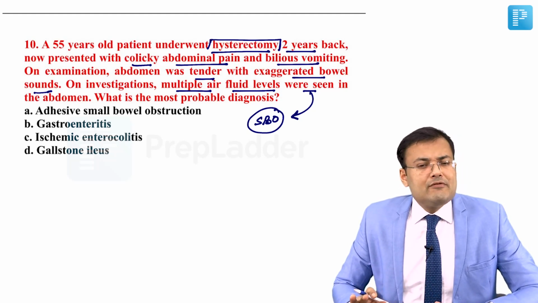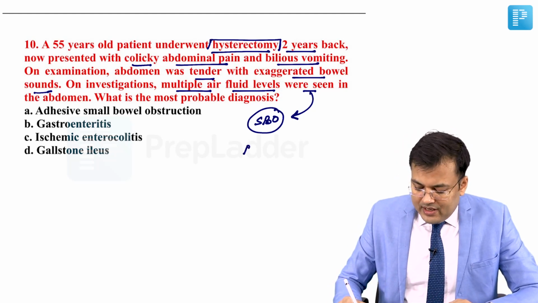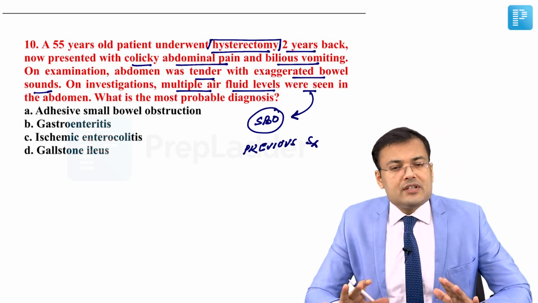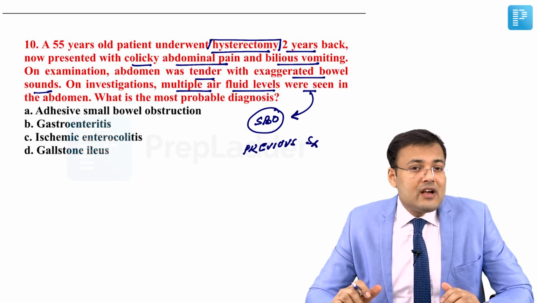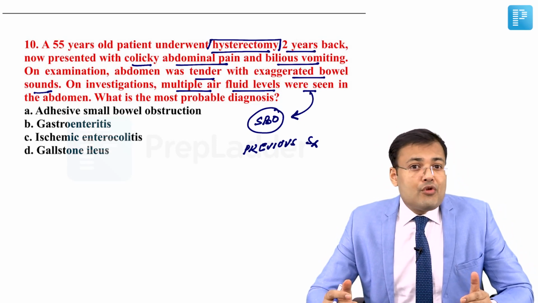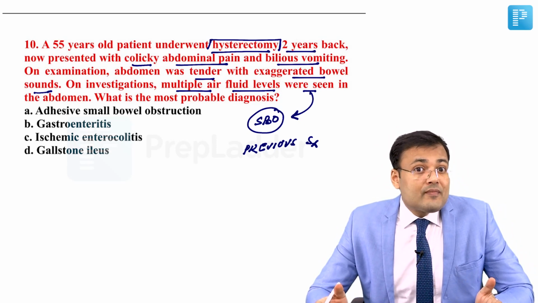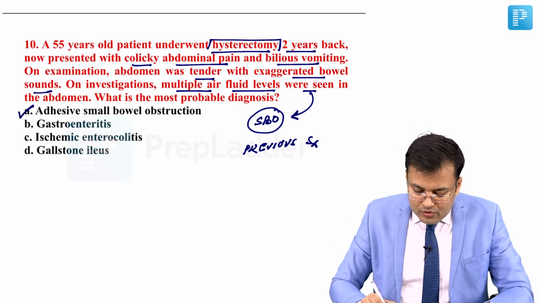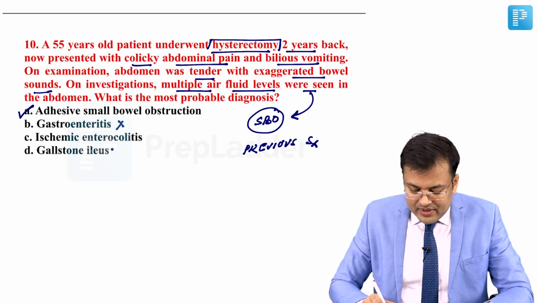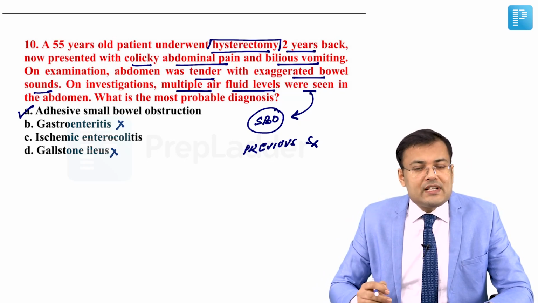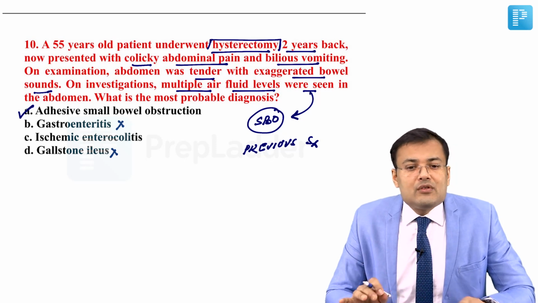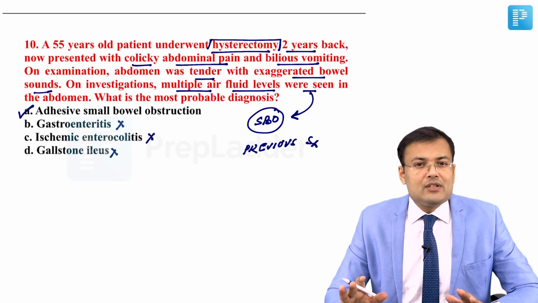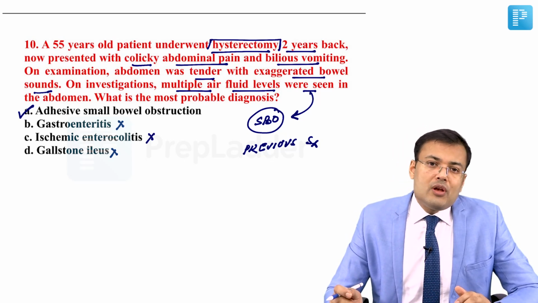Very easy question. Small bowel obstruction, there is a history of previous surgery, and because of surgery there is formation of adhesions, and the most common cause of small bowel obstruction is what? Adhesions. So what is the correct answer? It is adhesive small bowel obstruction. In gastroenteritis there is no obstruction. It's not gallstone ileus because there is a history of surgery and nothing is related to gallstone per se, not ischemic enterocolitis. So the correct answer is adhesive small bowel obstruction.